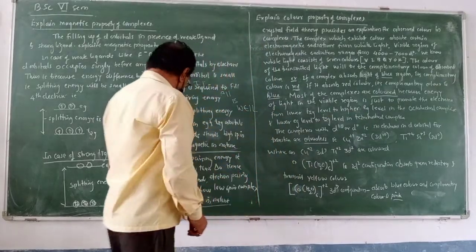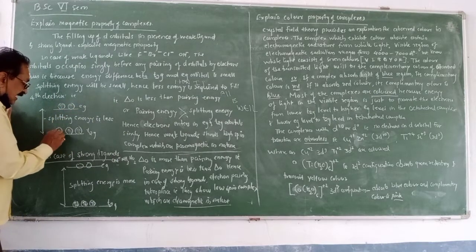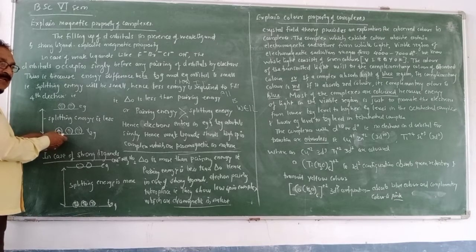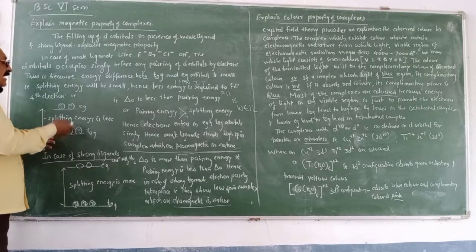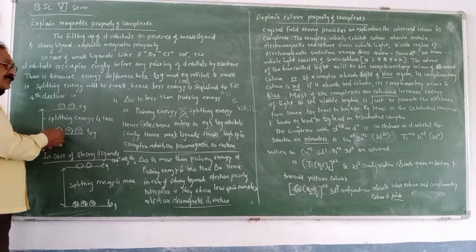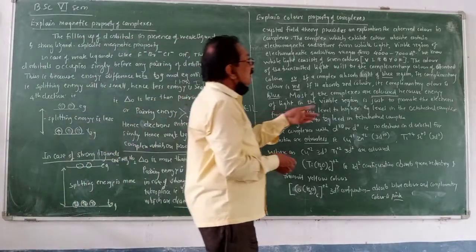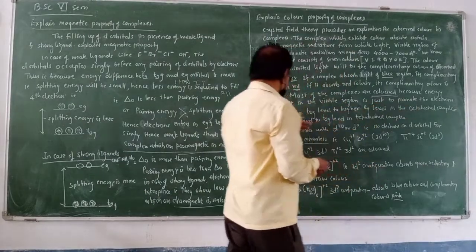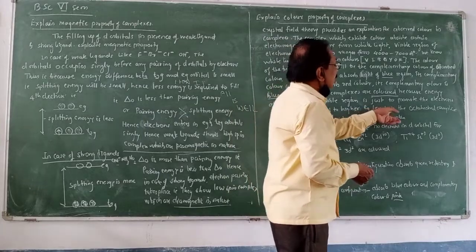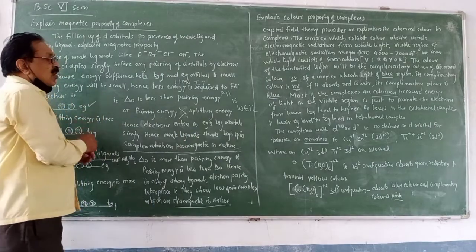Means suppose the electron is present here, this electron absorbs the radiation from the electromagnetic radiation of the visible light, and a transition takes place, and the t2g level electron is promoted to the higher eg energy level. Just to promote the electron from the lower t2g level to a higher eg level in the octahedral complex. Means this is possible in case of octahedral.